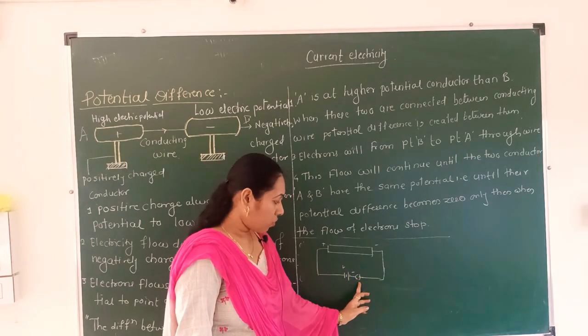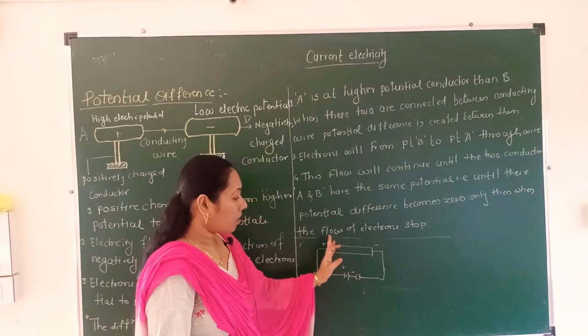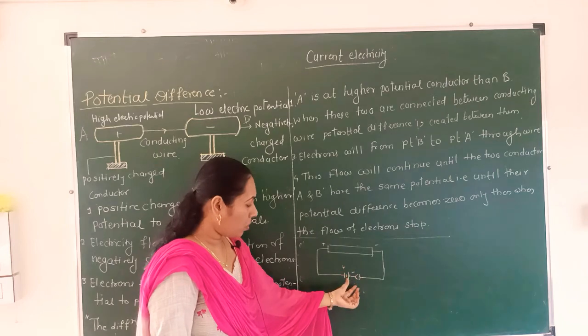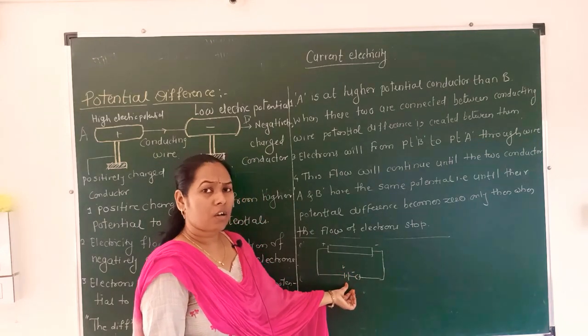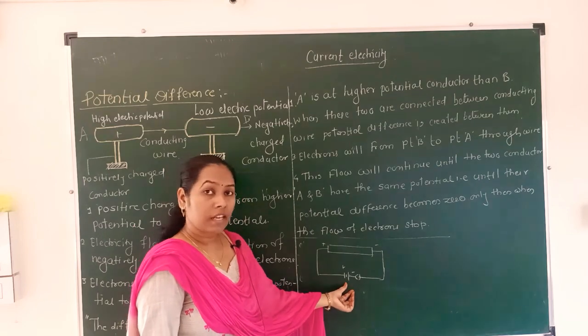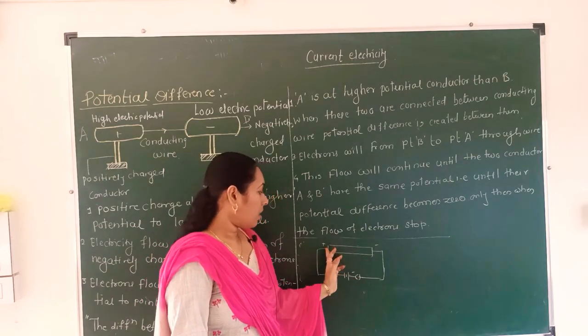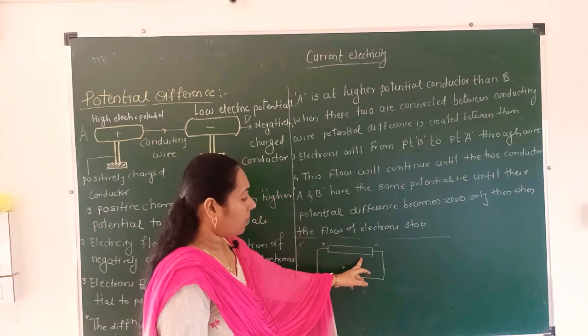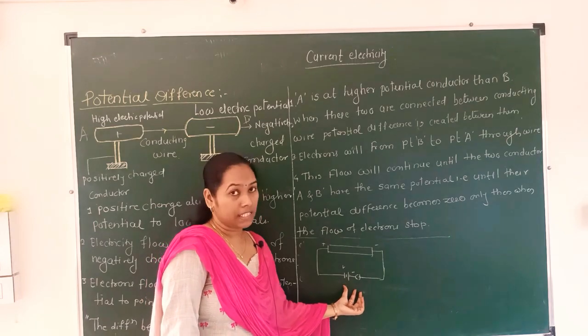This is the switch. When the switch is on, the electricity flows in this circuit due to this cell or this battery. When one or more cells are connected to each other, it is known as a battery. So in this conducting material, the electricity flows due to this cell.